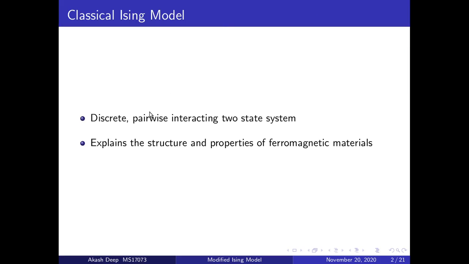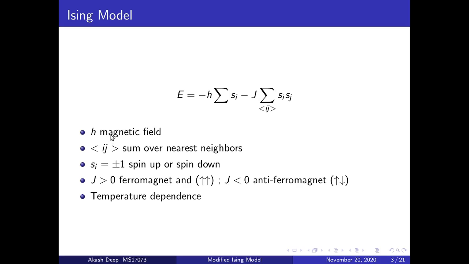Let's start with the classical Ising model. It is a discrete pairwise interacting two-state system which can successfully explain the structure and properties of ferromagnetic materials. This model can be characterized by two terms, the first term being the interaction of spins with the external magnetic field h, and the other term is the interaction between the spins among themselves, as characterized by summation only over its neighbors i and j.